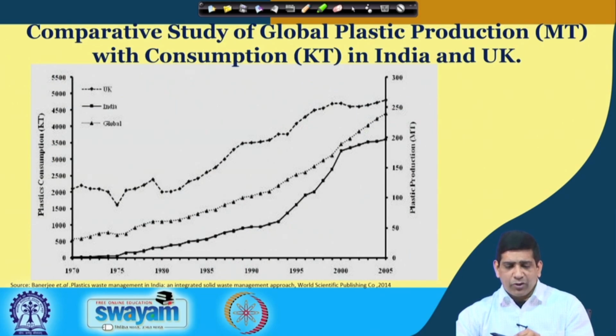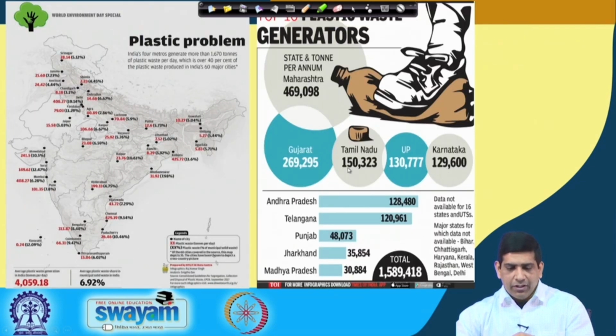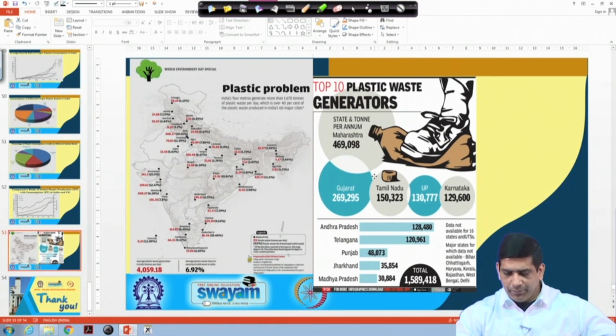If you look at the global plastic production with consumption in India and UK, the global plastic production is going up, plastic production in metric tons, and at the same time if you look at the Indian usage as well as the global, all are picking up. Especially in the Indian context, there was a gradual increase, but after 1995 the slope is pretty high in terms of plastic consumption in India. And the plastic problem has been highlighted in the Indian context quite a bit as well.